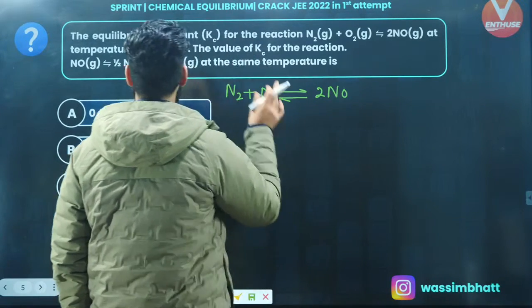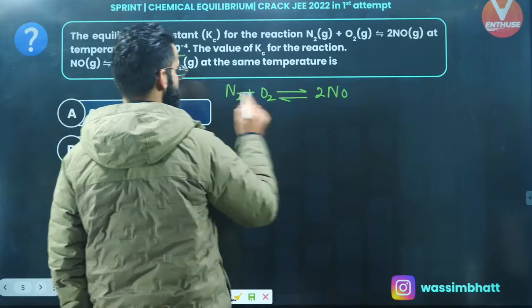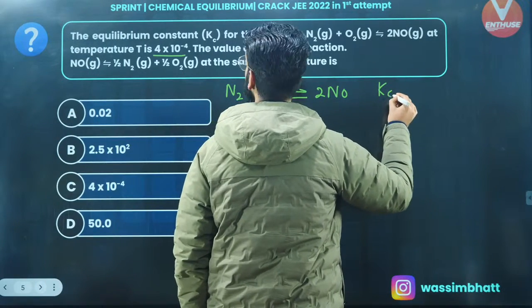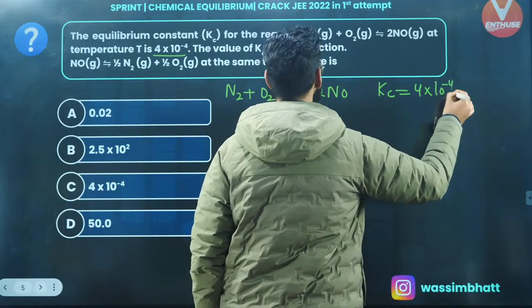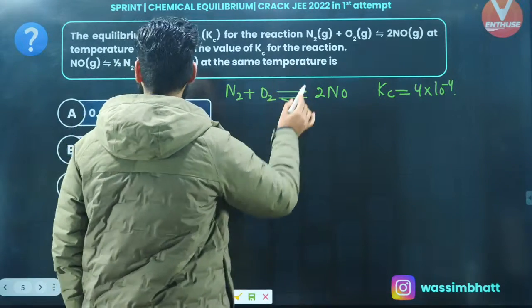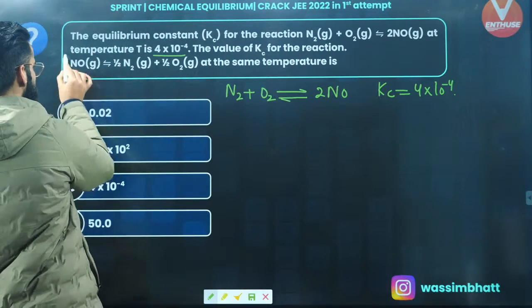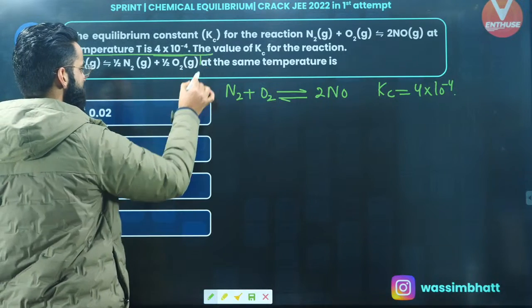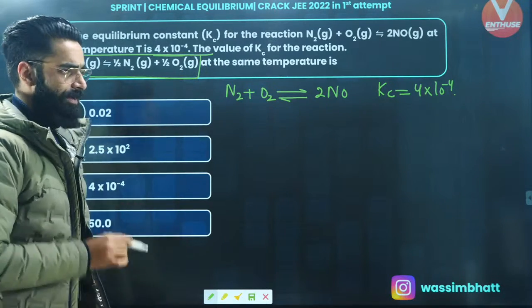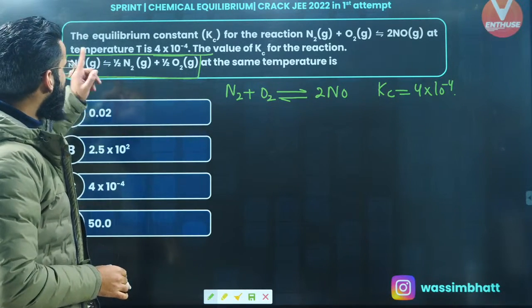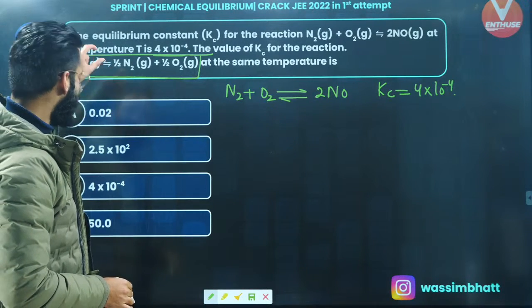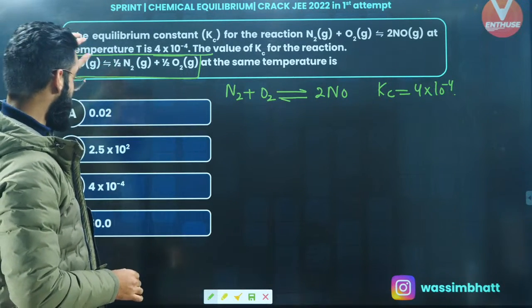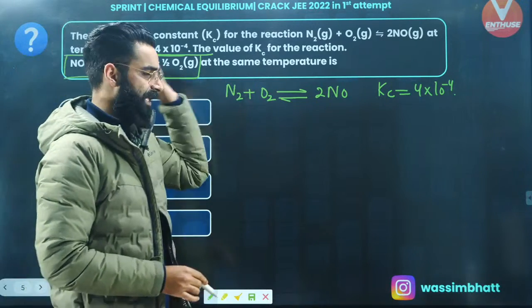Correct? The equilibrium constant for the reaction is given to us as 4 into 10 raised to the power minus 4. I need to calculate the equilibrium constant for this particular reaction. In order to do that, I need to make this reaction first out of the given reaction.